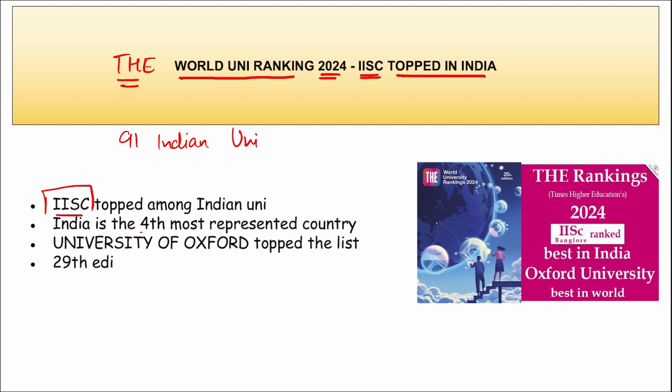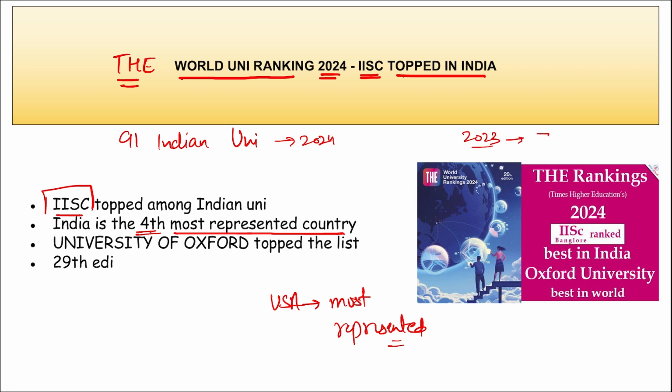Also remember, India is the fourth most represented country in the world, whereas United States of America is the most represented country in the world or globally. Then among them, remember, we just saw that 91 institutes were included in the THE World University Ranking in 2024. And if we talk about the list for 2023, only 75 Indian universities were included.